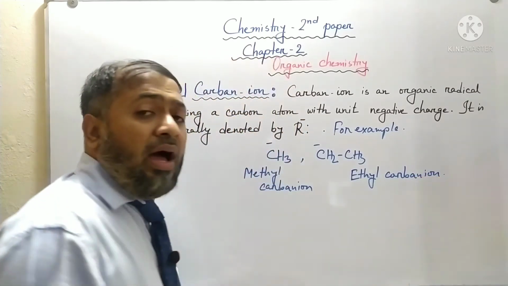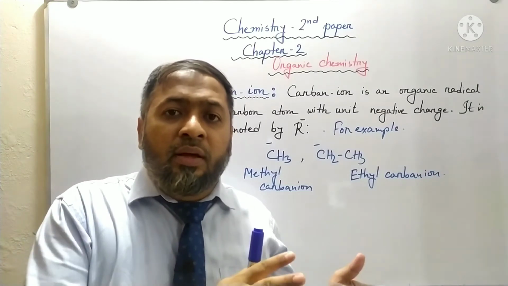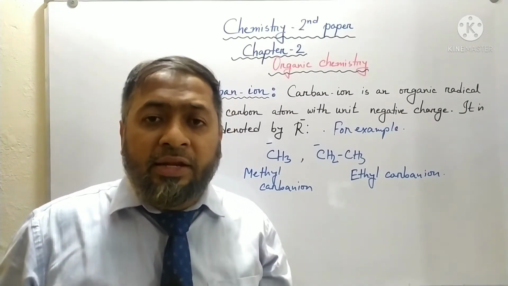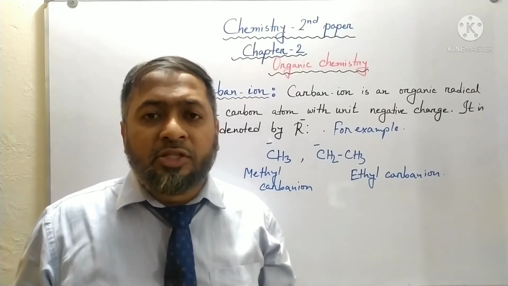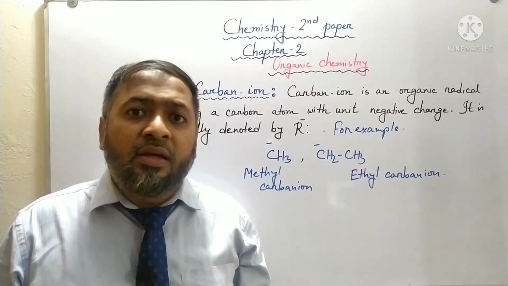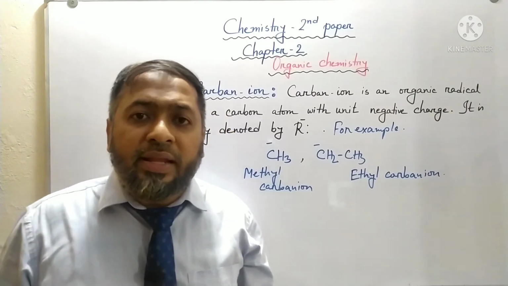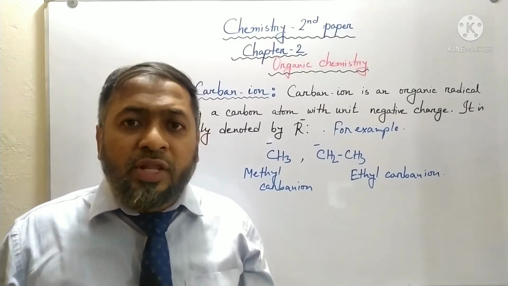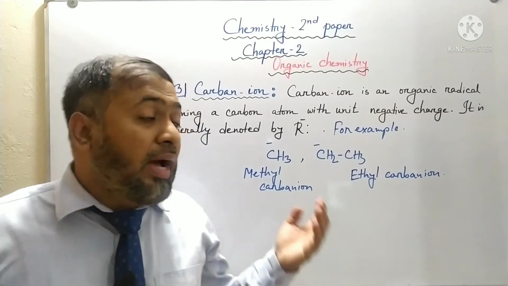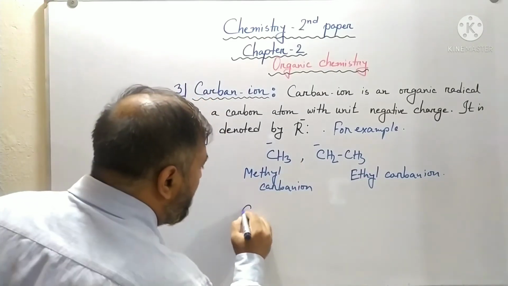Now students, how does carbanion actually form? Similar to carbocation, carbanion is also formed due to heterolytic fission. Especially acidic alpha hydrogen containing carbonyl compounds like ethanal, when they react in the presence of sodium hydroxide, then carbanion is produced. So what actually happens, I am going to show you.